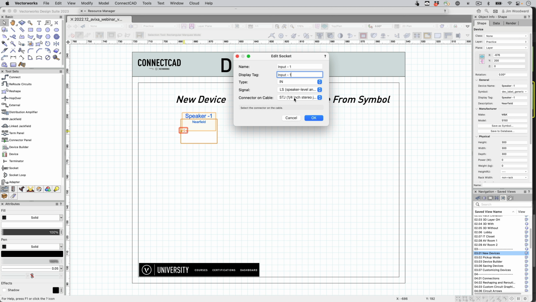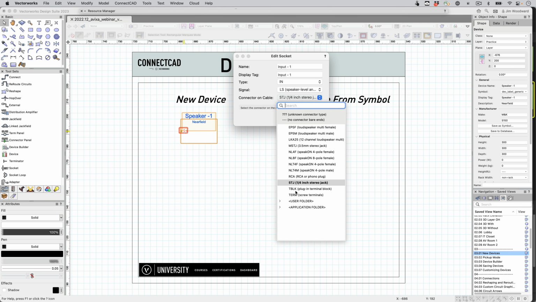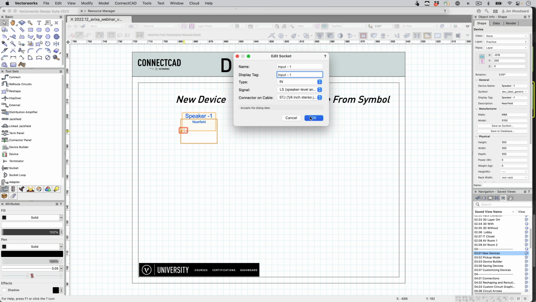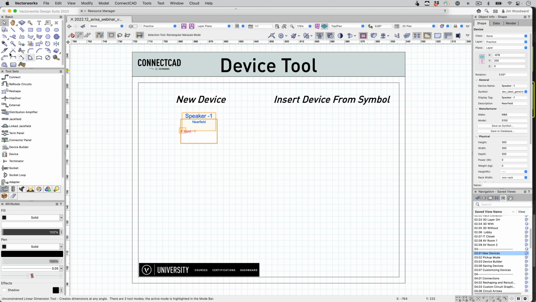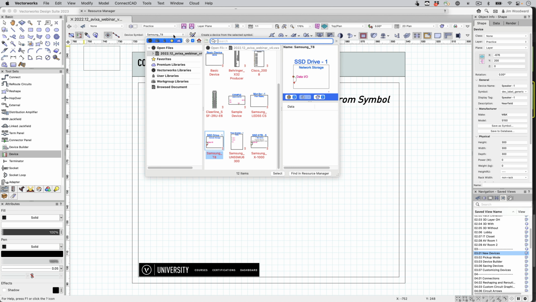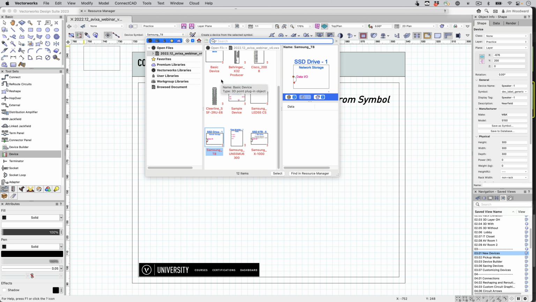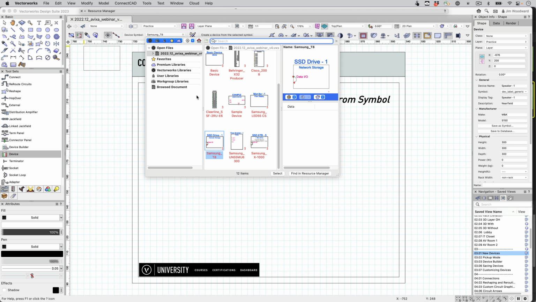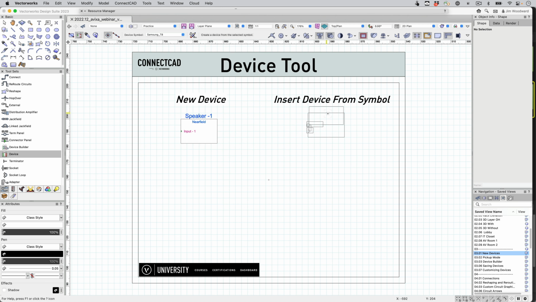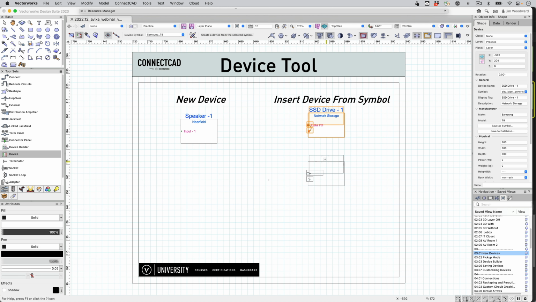Give this a signal type. It narrows down the list of necessary connector choices. From there, we can also use that device for pre-made symbols, both in the user library or in the current file, and using a single or a linear array mode.